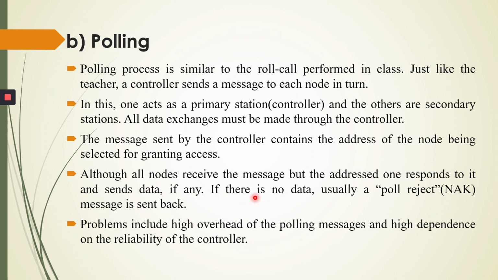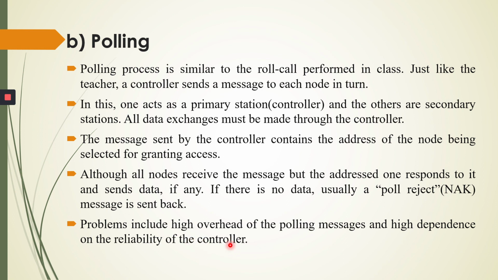If there is no data, usually a poll reject, a negative acknowledgement message, is sent back. If any student is absent, the negative acknowledgement is sent to the teacher. So this is the concept of polling. The problems include high overhead of the polling message and high dependence on the reliability of the controller.